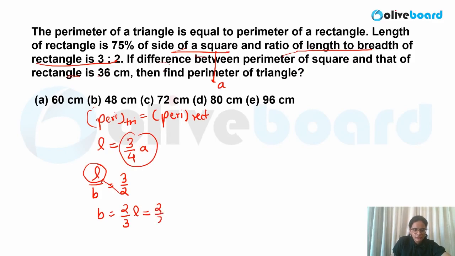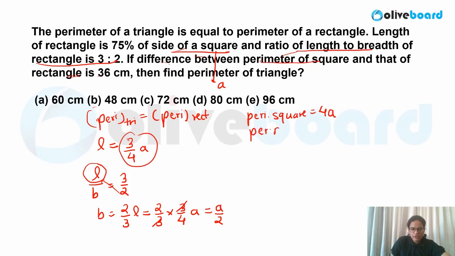Let me write down that value over here. So you'll get 3/4 A over here. This will get cancelled. So this is nothing but A/2. So breadth is nothing but A/2. So what is given? The perimeter of the square. So what would be the perimeter of the square over here? The perimeter of the square is nothing but 4 times its side. So that is 4A.